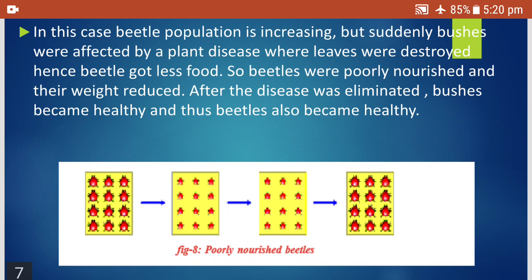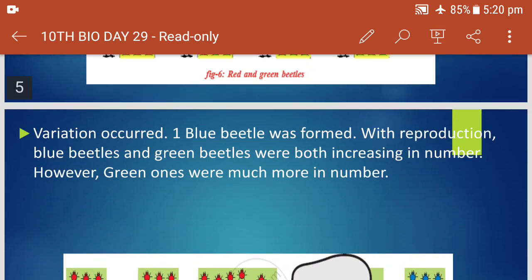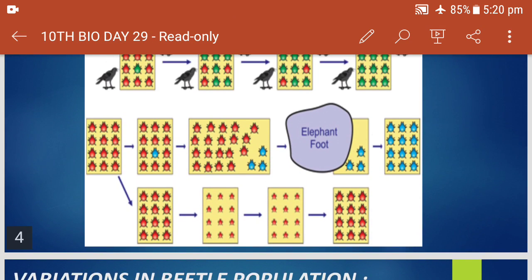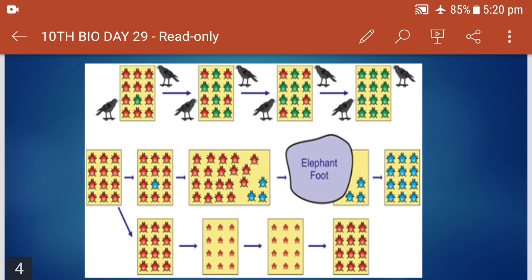This is how evolution takes place. So what have we seen? We have seen the 3 cases as I told you in this slide. The first case where both red and green were there, but the red were eaten away, so green survived. The survival of the fittest. We will talk about it. It's about Charles Darwin's theory.